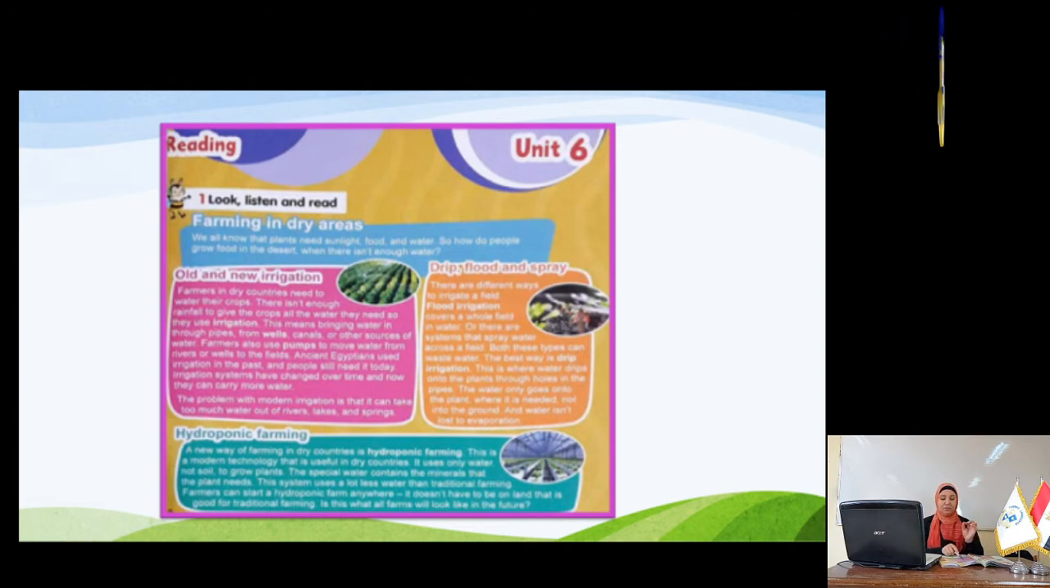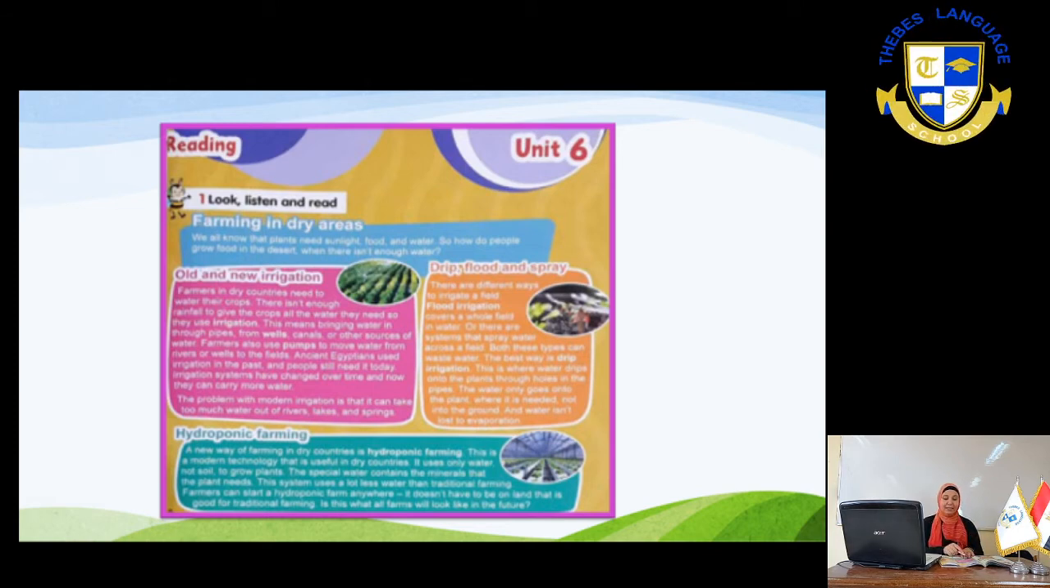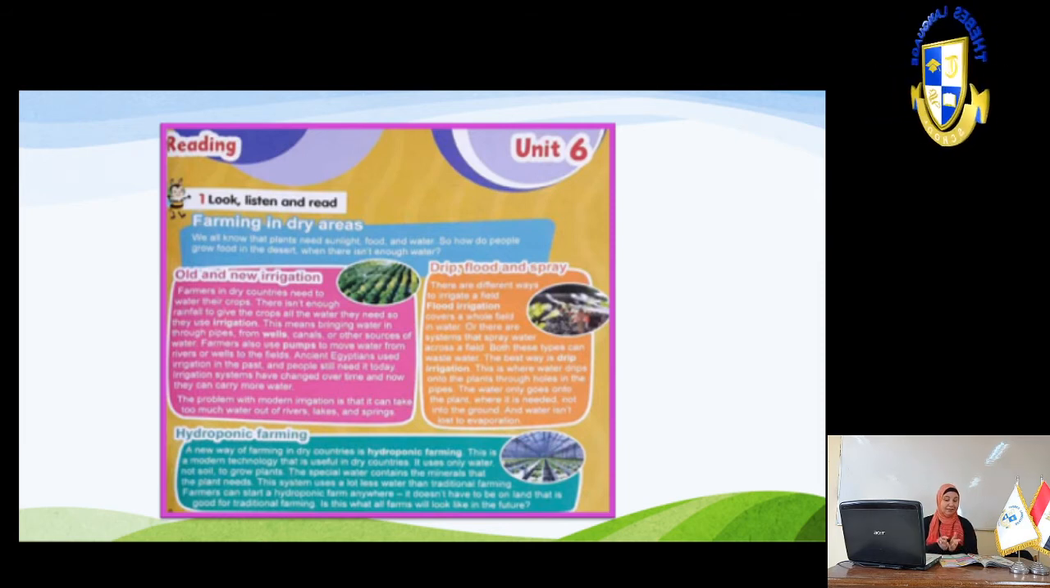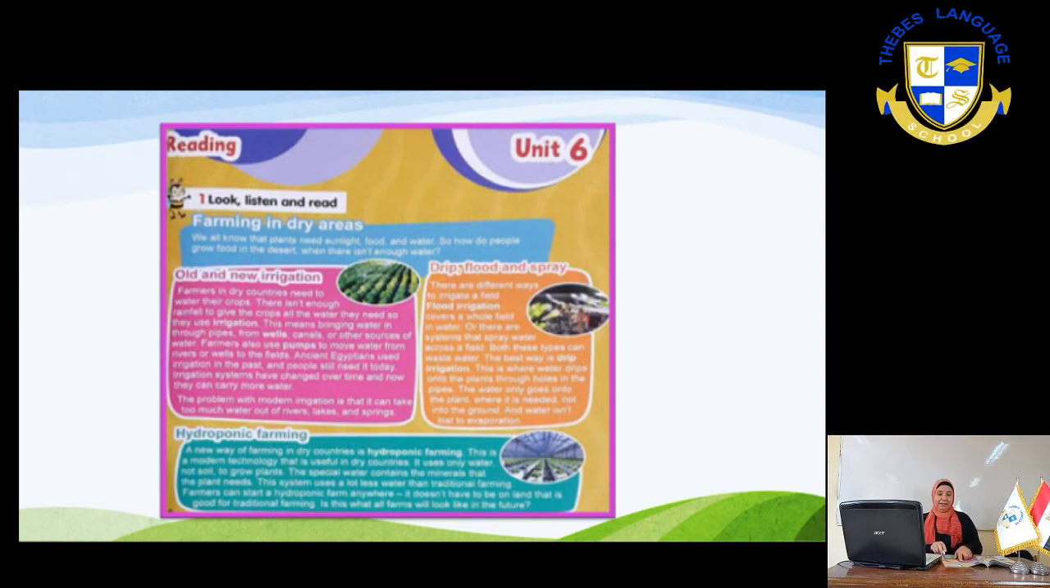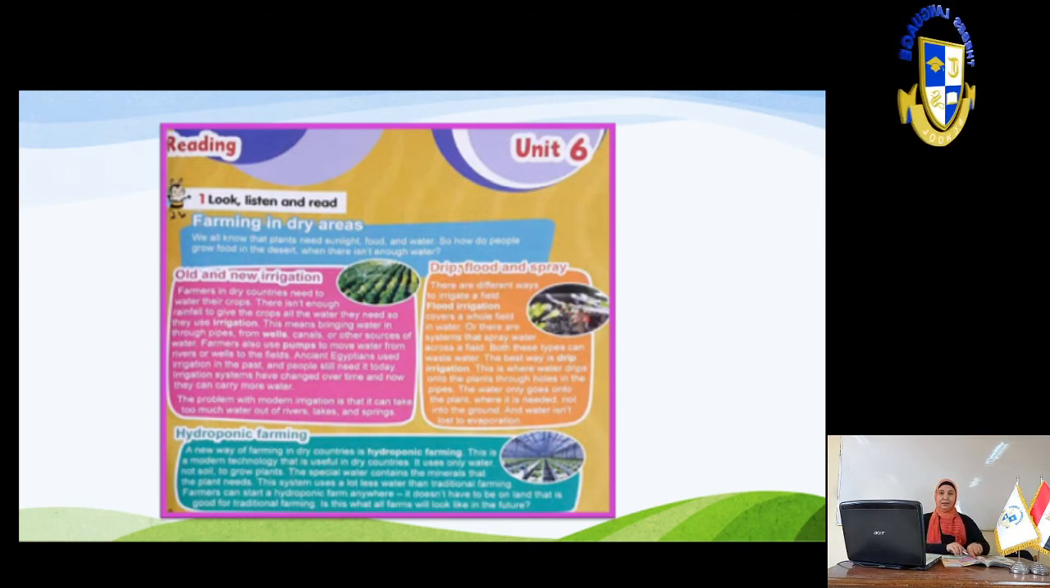The problem with modern irrigation is that it can take too much water out of rivers, lakes, and springs. So this is the problem of the new or the modern irrigation, that it takes a lot of water, and we want to save water. So is it bad or good? Okay. This was the pink square.